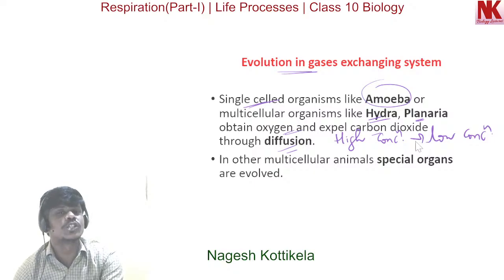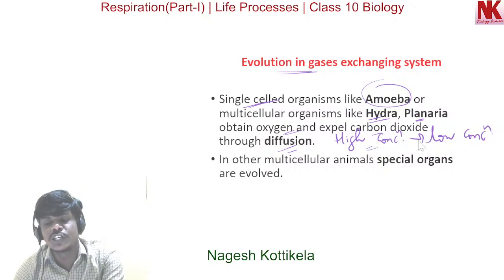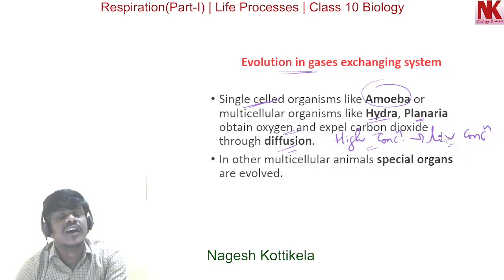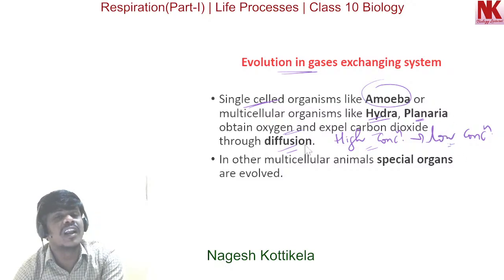I repeat this once again: gaseous molecules move from high concentration to low concentration spontaneously. That is what we call diffusion. Diffusion is the phenomenon by which gaseous exchange takes place in amoeba, hydra, planaria and other simple organisms.